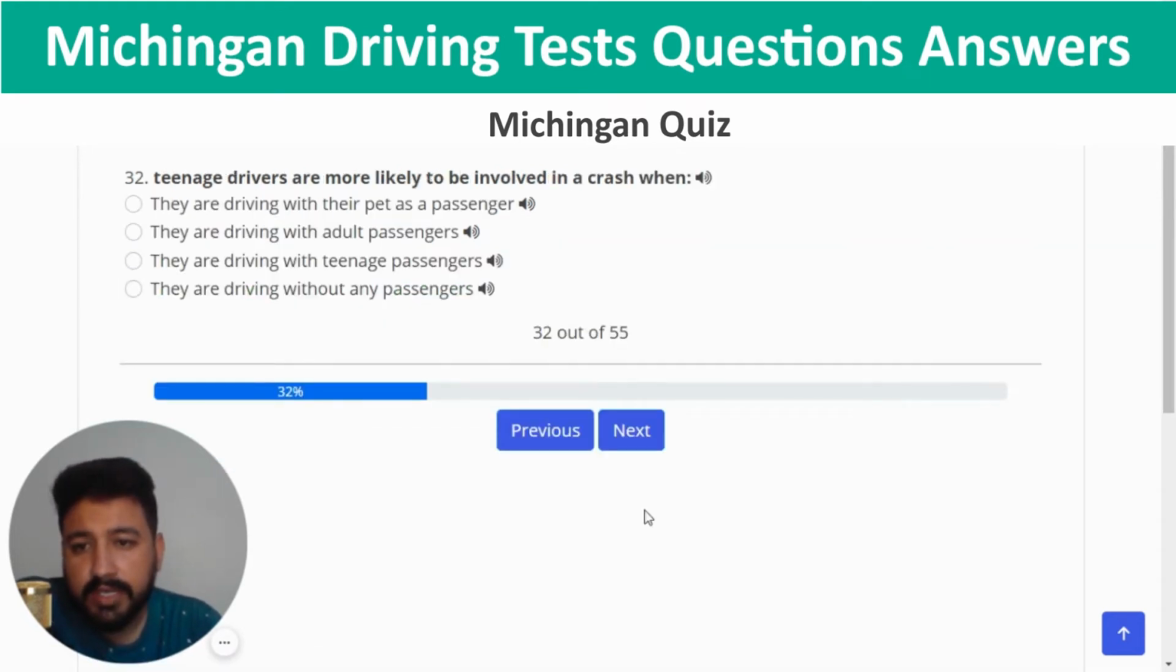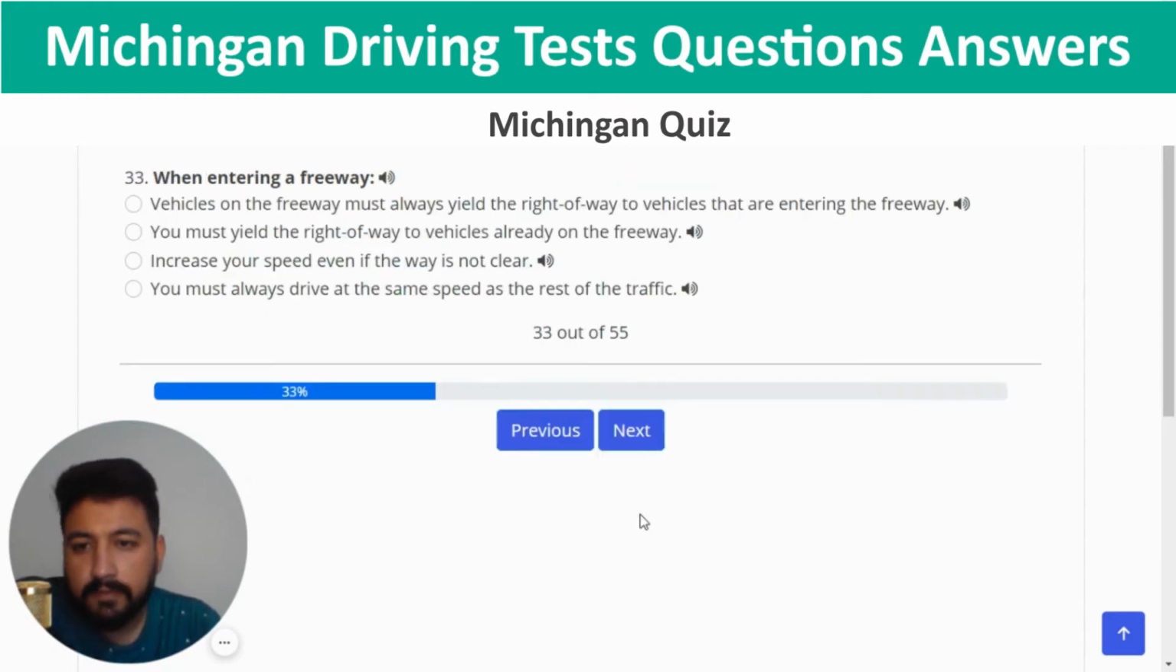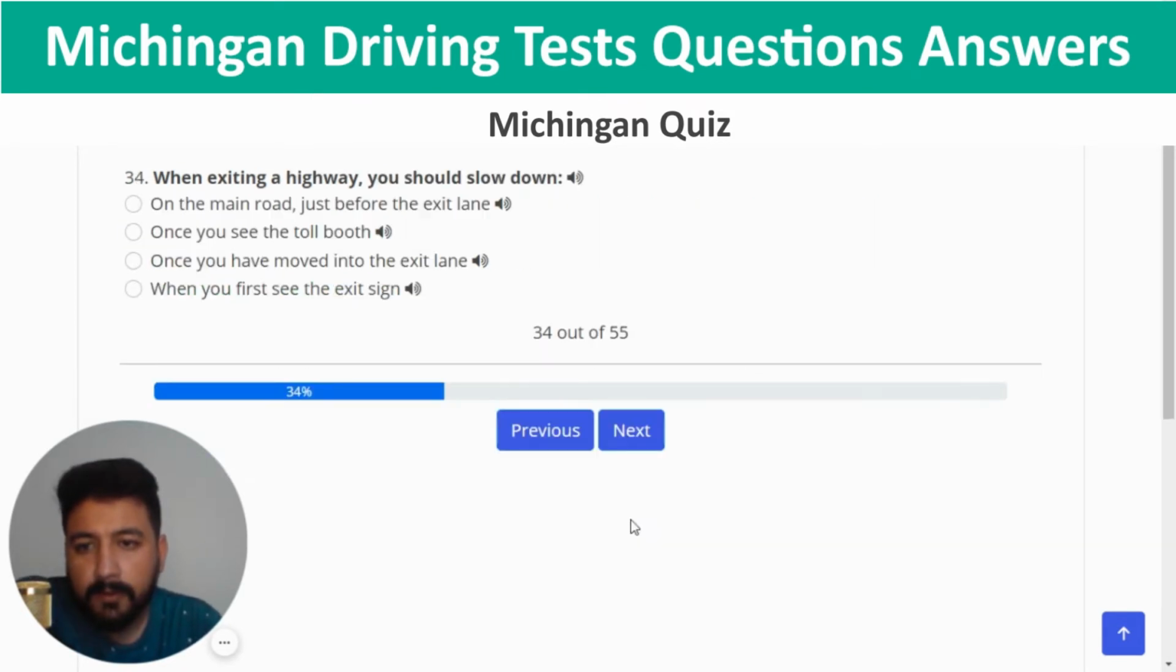Next, teenage drivers are more likely to be involved in a crash when they are driving with teenage passengers. So it seems like the third option is the right one. And next, when entering a freeway, you can select the second option, which is you must yield the right of way to vehicles already on the freeway. Correct. And next, when exiting a highway, you should slow down once you have moved into the exit lane, which is the third one.